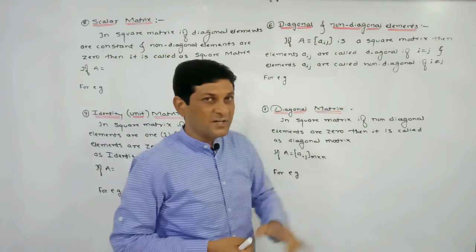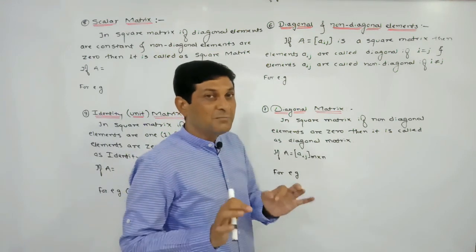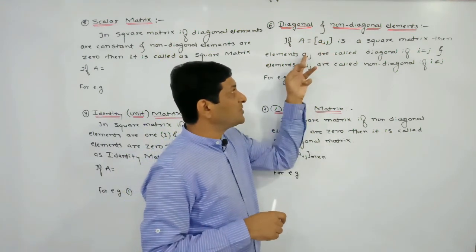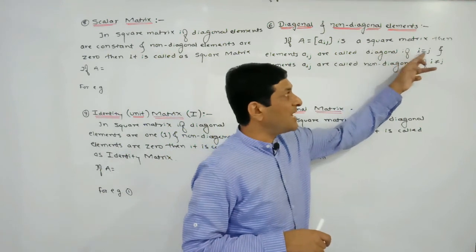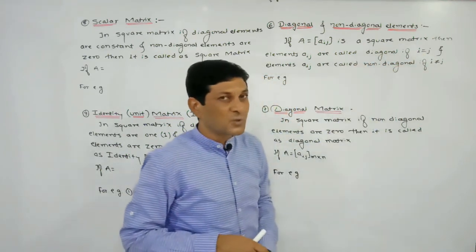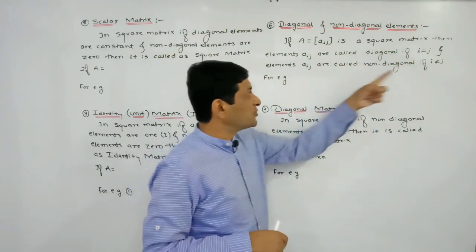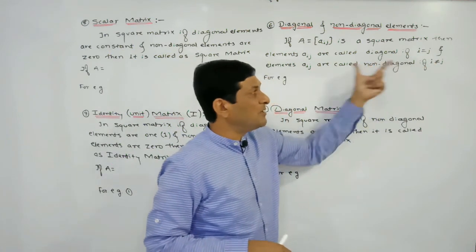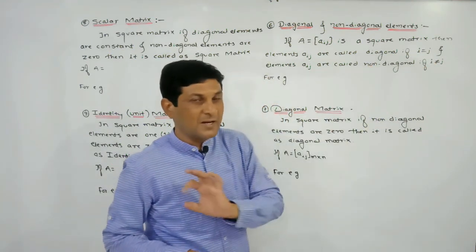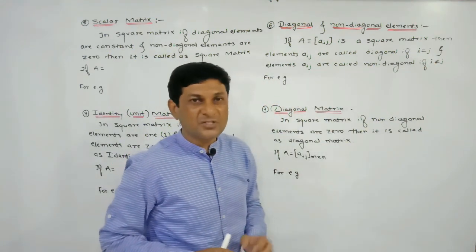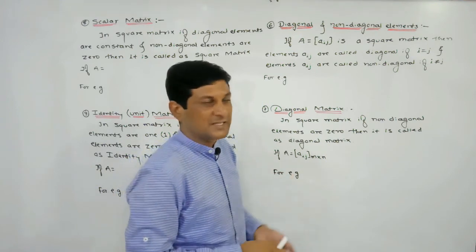So the first important condition is a square matrix. If the element Aij satisfies the condition that i is equal to j, then the element is called diagonal, and if i is not equal to j, at that time the element is called non-diagonal. Just try to understand this definition by considering one simple example.